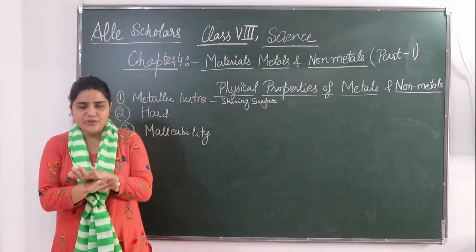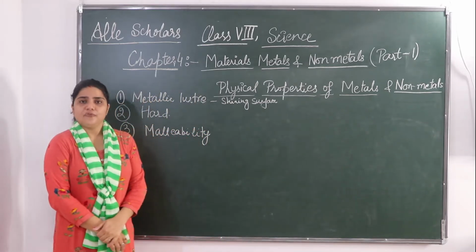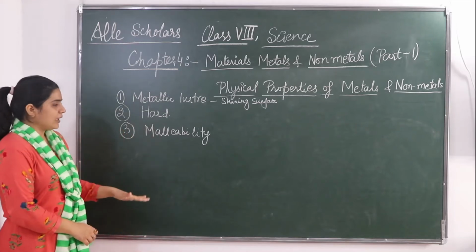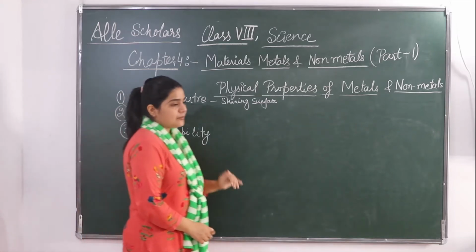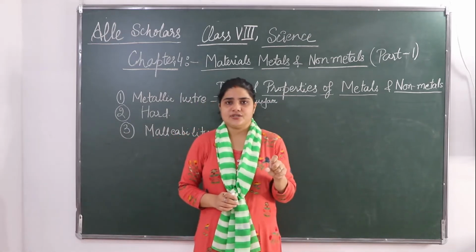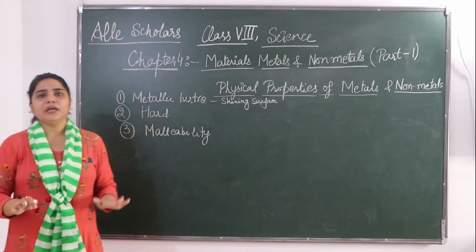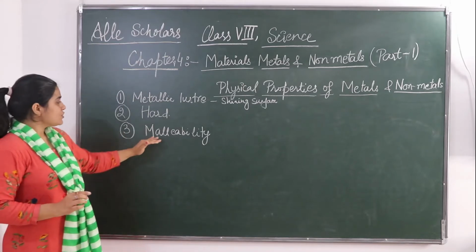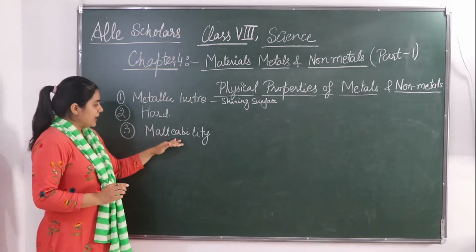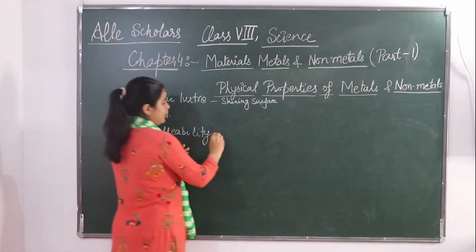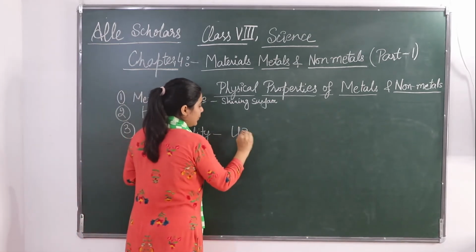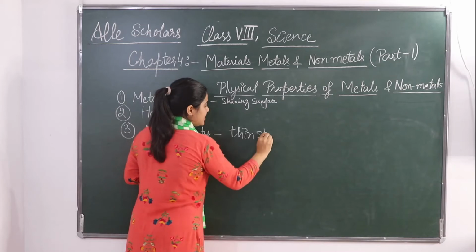If you beat them, they are going to be flattened. Flat दिखेगा पूरा आपको. So metals can be beaten into thin sheets. Okay, if you hammer on a metal, they can be made in a thin sheet. So this property of a metal is called malleability. Means they can be made into thin sheets.